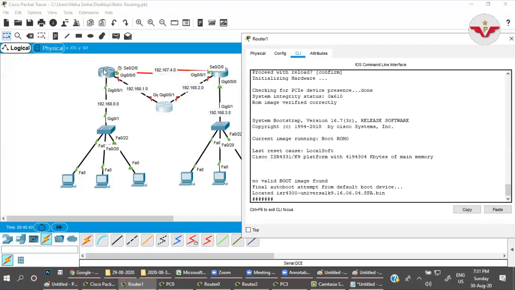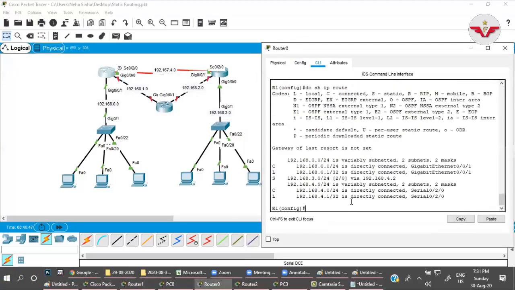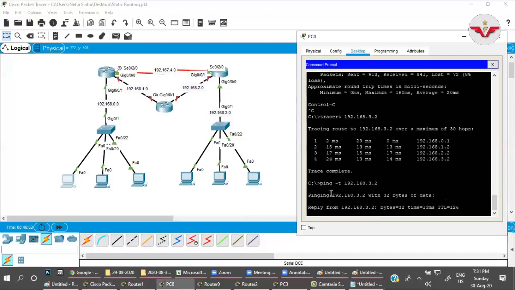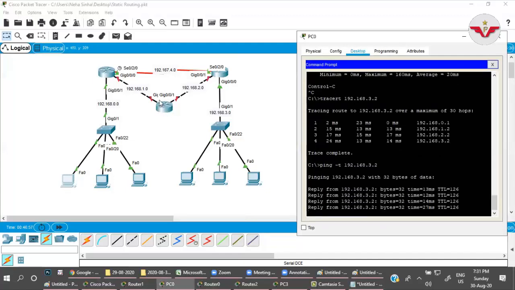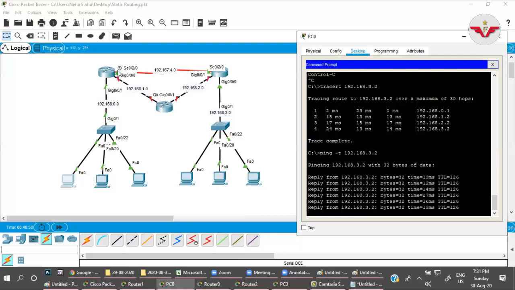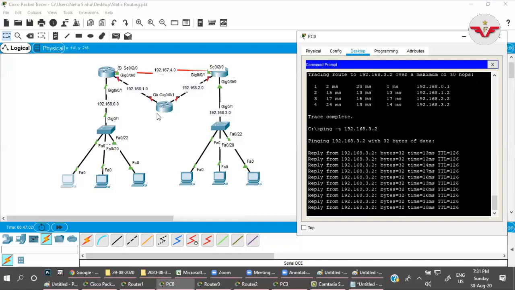Okay, now in that condition, if you go here and check now, show IP route, automatically 3.0 is following the 4.2 and the packet is still communicating. There's no impact of this router on this interface or this network. If I'm rebooting or that router is getting damaged or disconnected from the network, it will follow the next path.